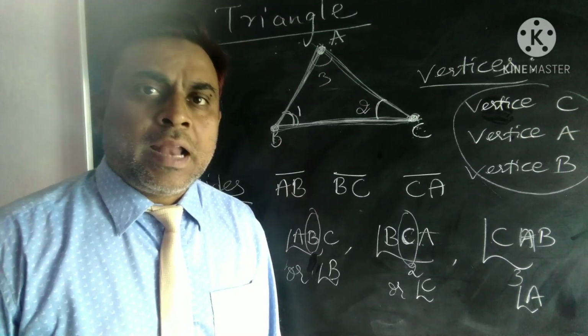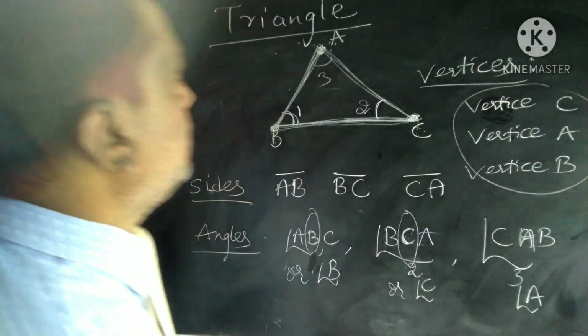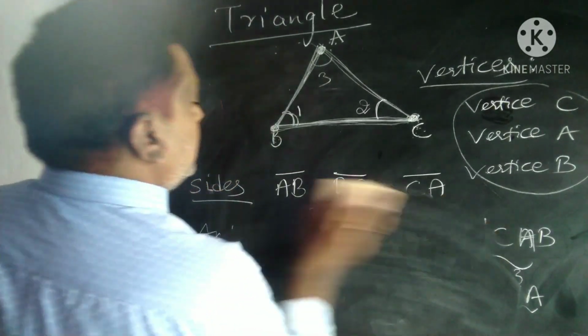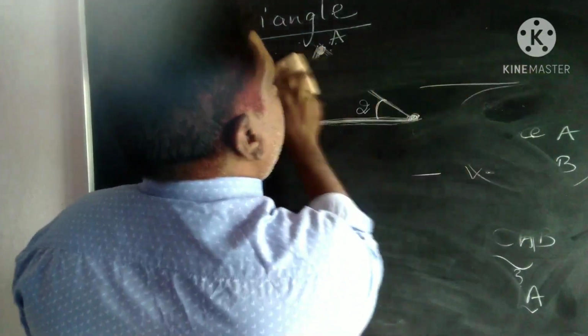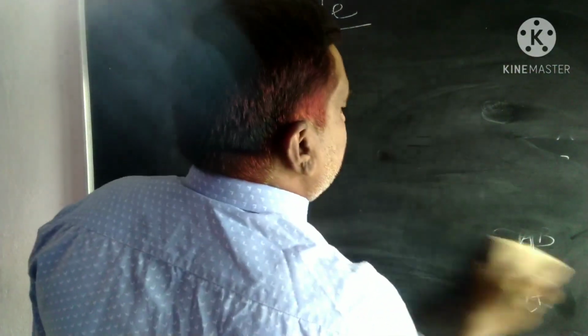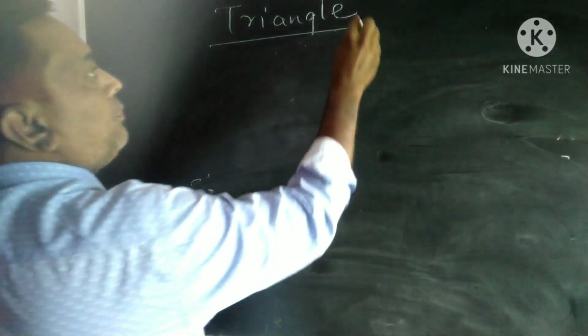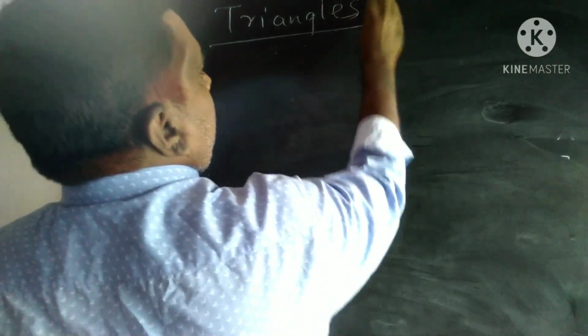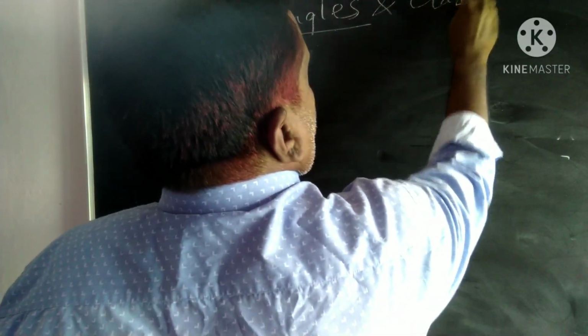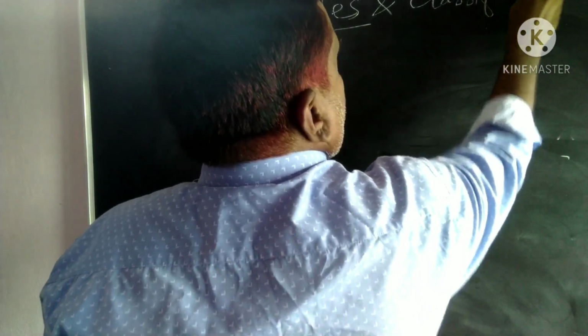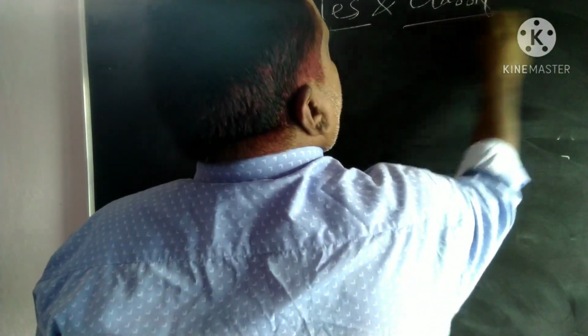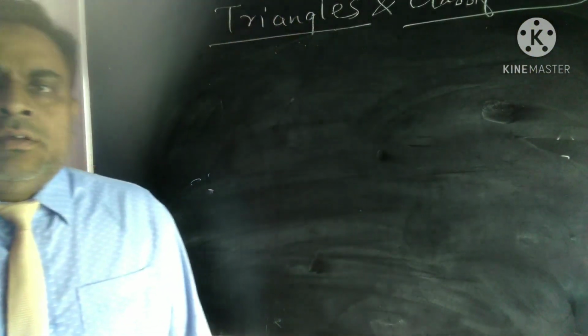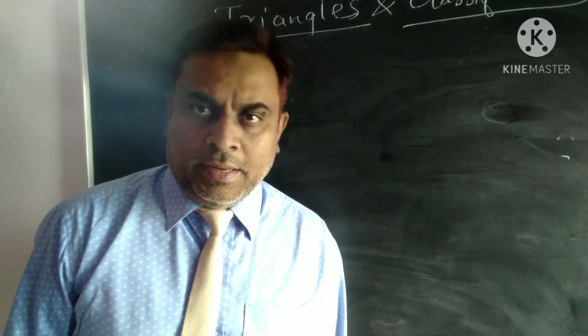Now coming on to the classification of triangles. Today we are going to learn about the classification of triangles. These triangles are basically classified according to the sides and angles.